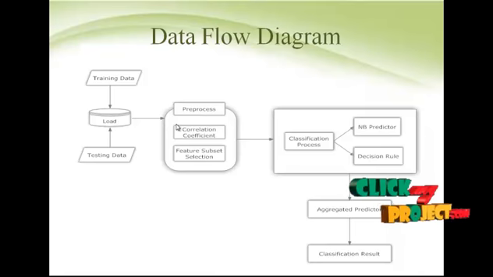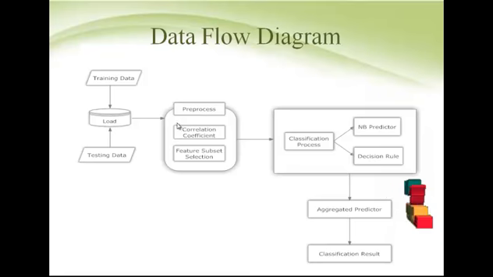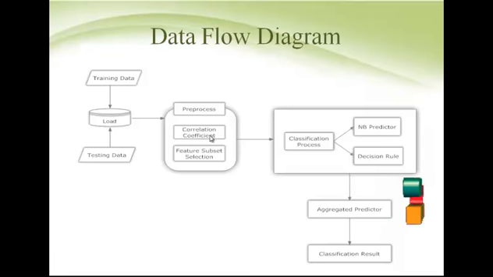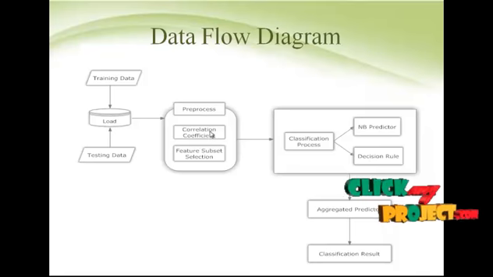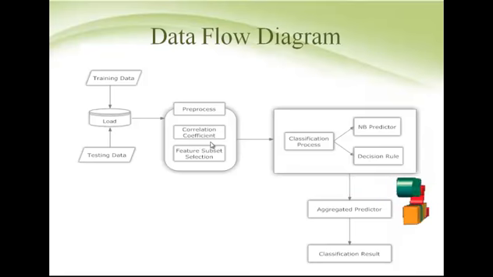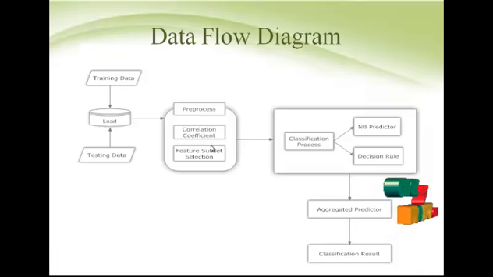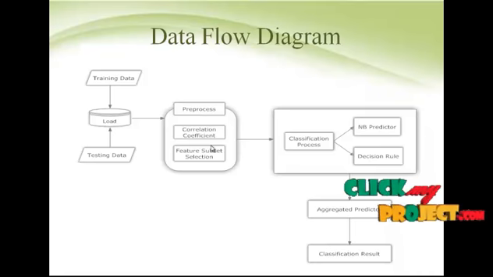Mostly all classification processes begin with pre-processing. Here also we have to do the same thing. Pre-processing is done by correlation feature subset selection, which is used to remove irrelevant and redundant features from the feature set. Feature subset selection can significantly improve the classification performance of many supervised classification algorithms.